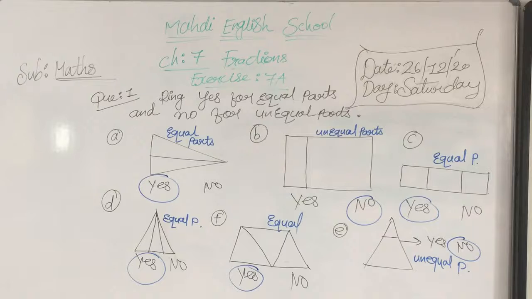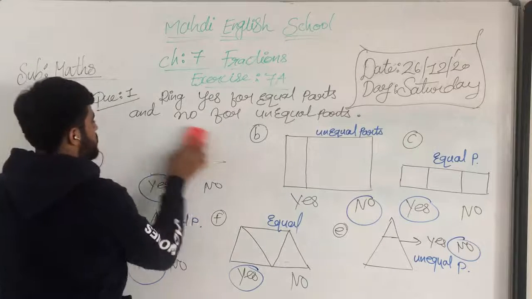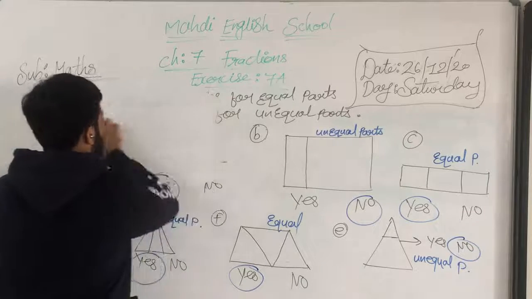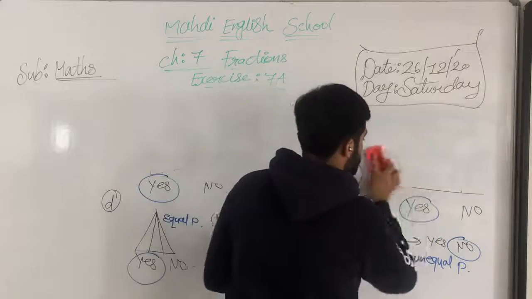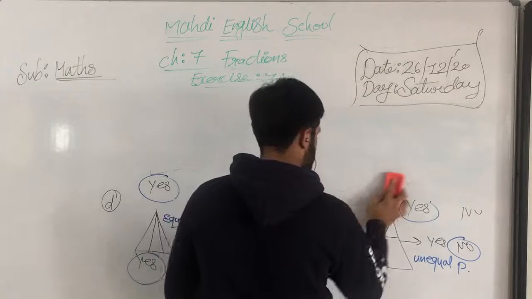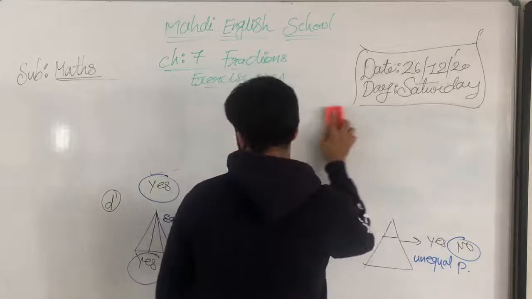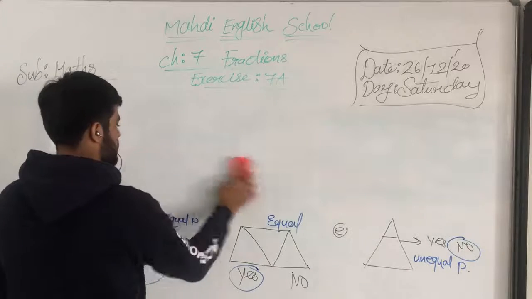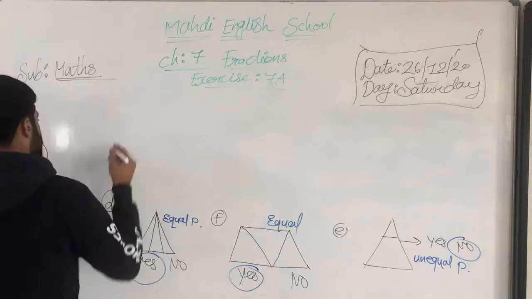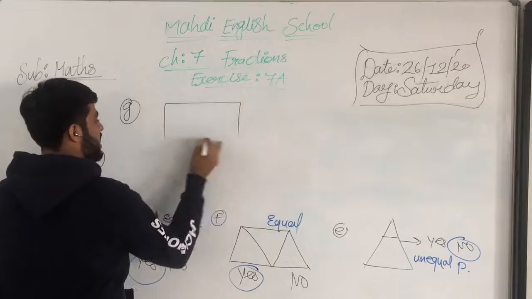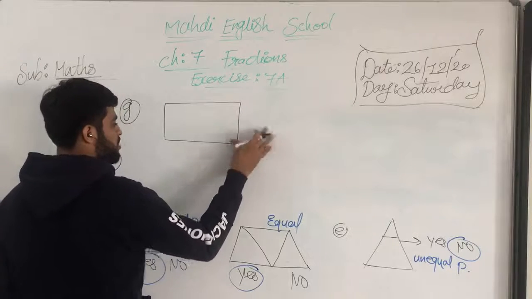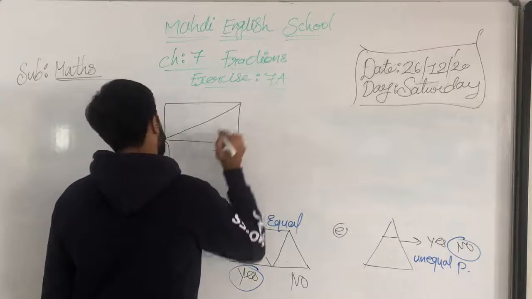Okay, I hope you all have understood, my dear students. Now we will move on to the next shape, G or H. Now it is time to solve question number G. Okay, G is a rectangular, square type shape, and it's divided into the same equal parts.